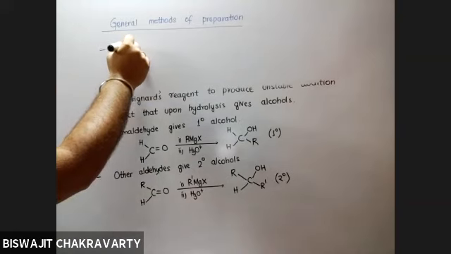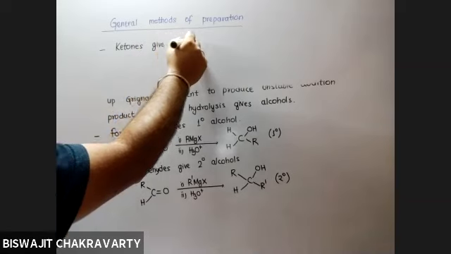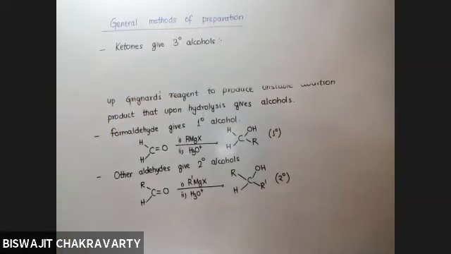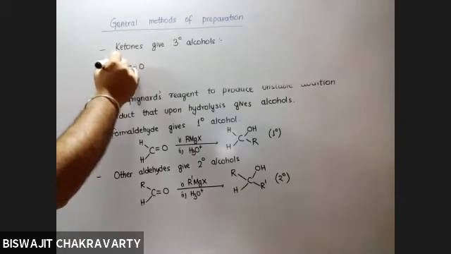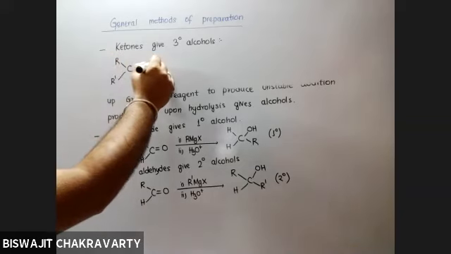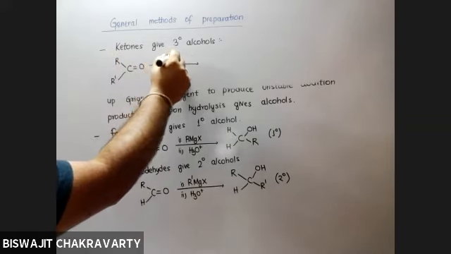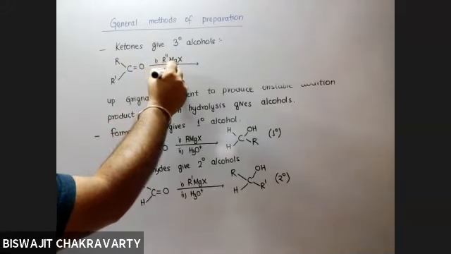Ketones give 3 degree alcohols. Now, ketones are what? They already have 2 alkyl groups, let us say R and R dash. It is treated with Grignard's reagent R double dash MgX, followed by hydrolysis.